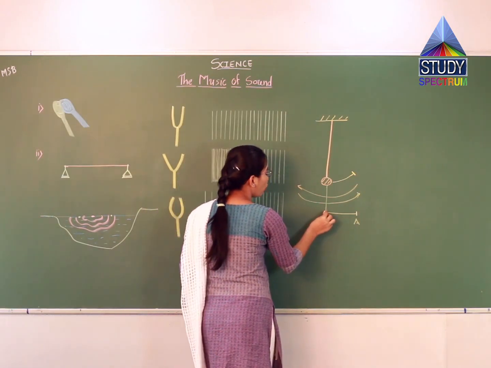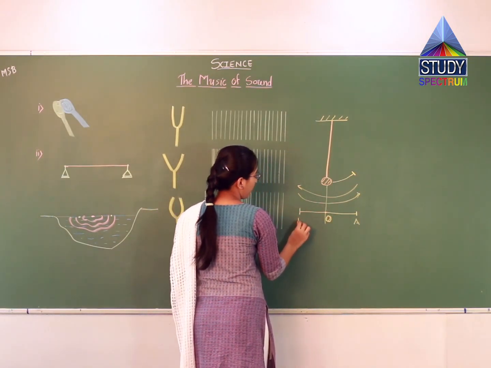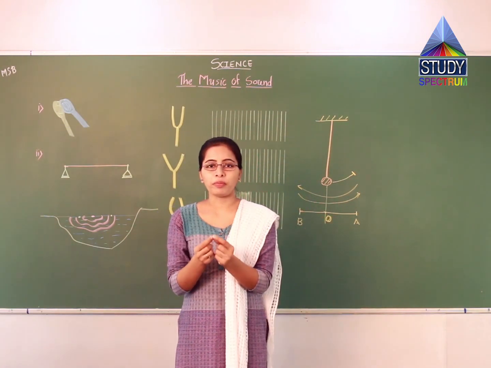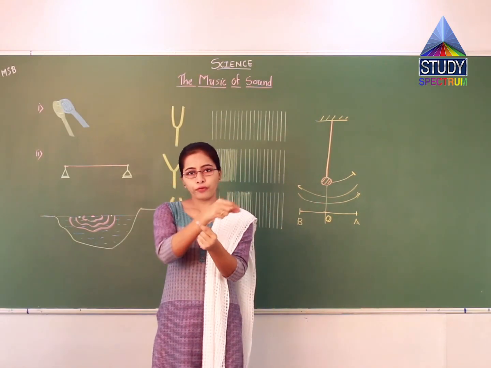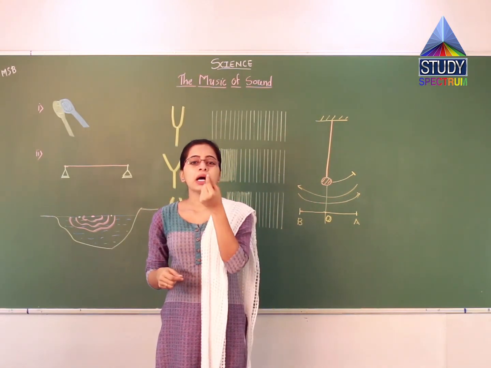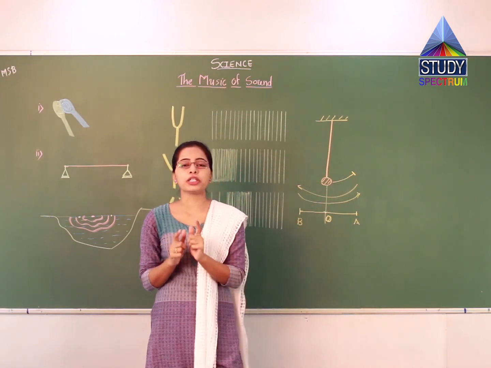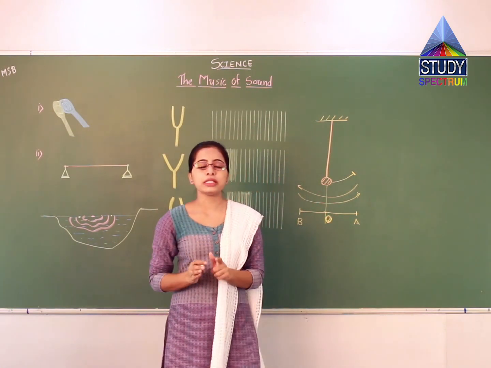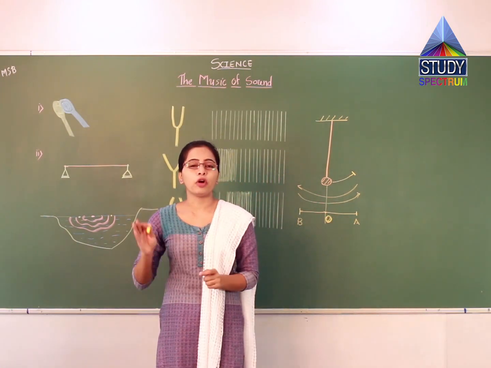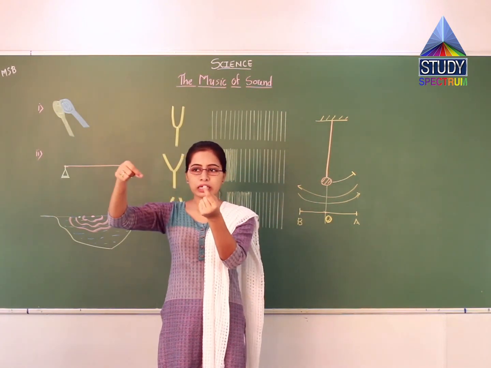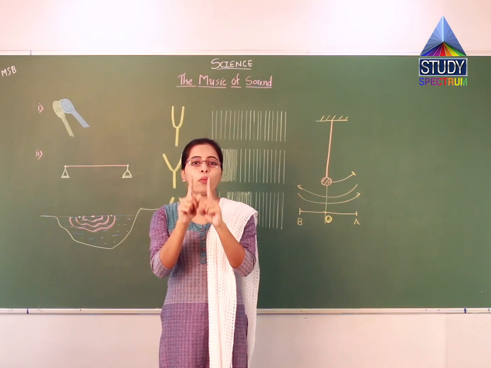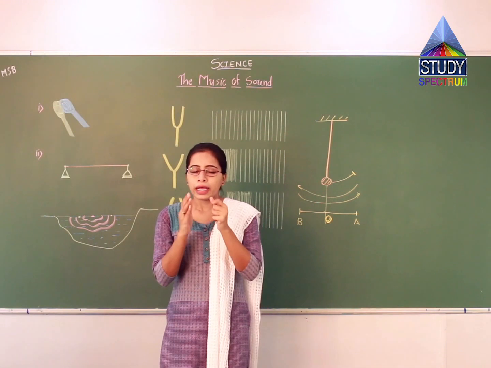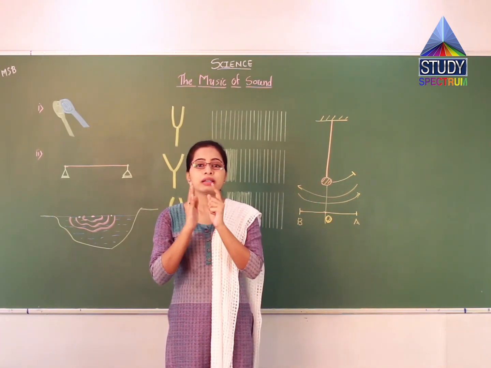It will come back to O. Then it will go towards B. Again it will come back to O. That means it is performing to and fro motion about its mean position. The original position is known as the mean position. This type of motion is nothing but vibration. One complete cycle is counted as one vibration. So this is what vibrations are. Now here I have mentioned the wave.